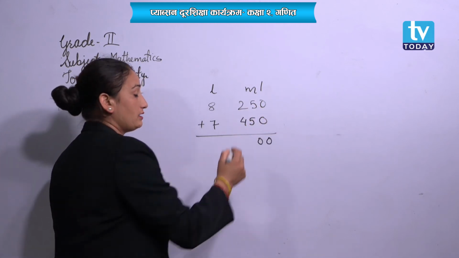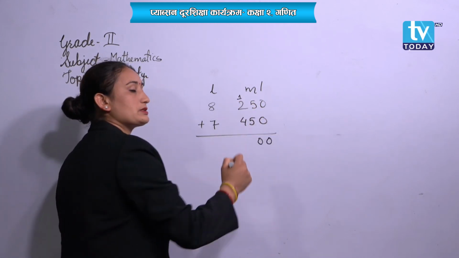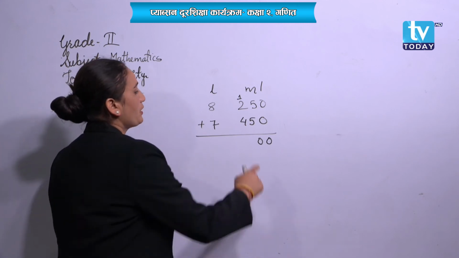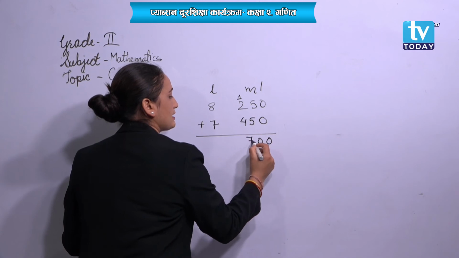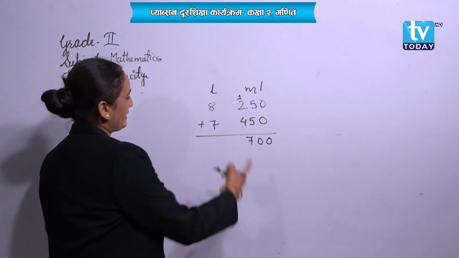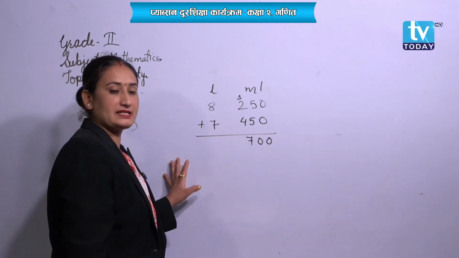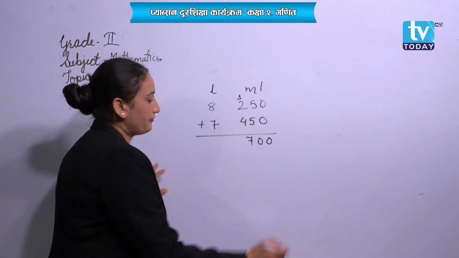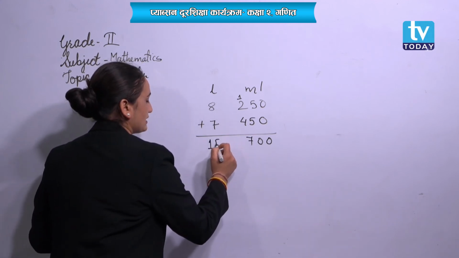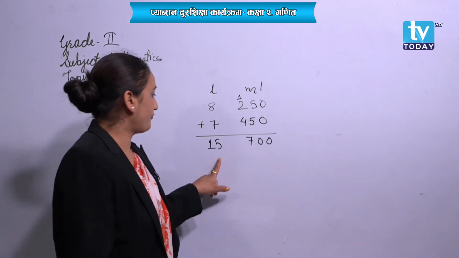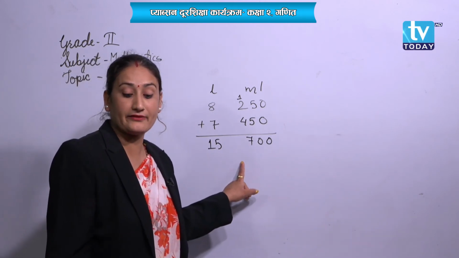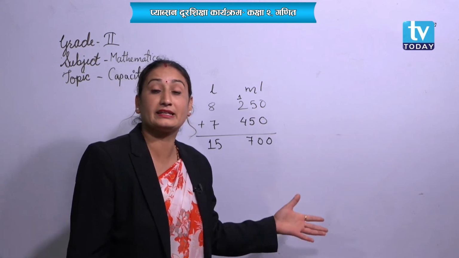Carry over 1. So please, if you get confused, please put the carry over also. Okay. 4 plus 2, 6. 6 plus 1, 7. And here 8 plus 7, it will be 15. Wow, see, a cow gives 15 liter and 700 milliliter of milk in a day.